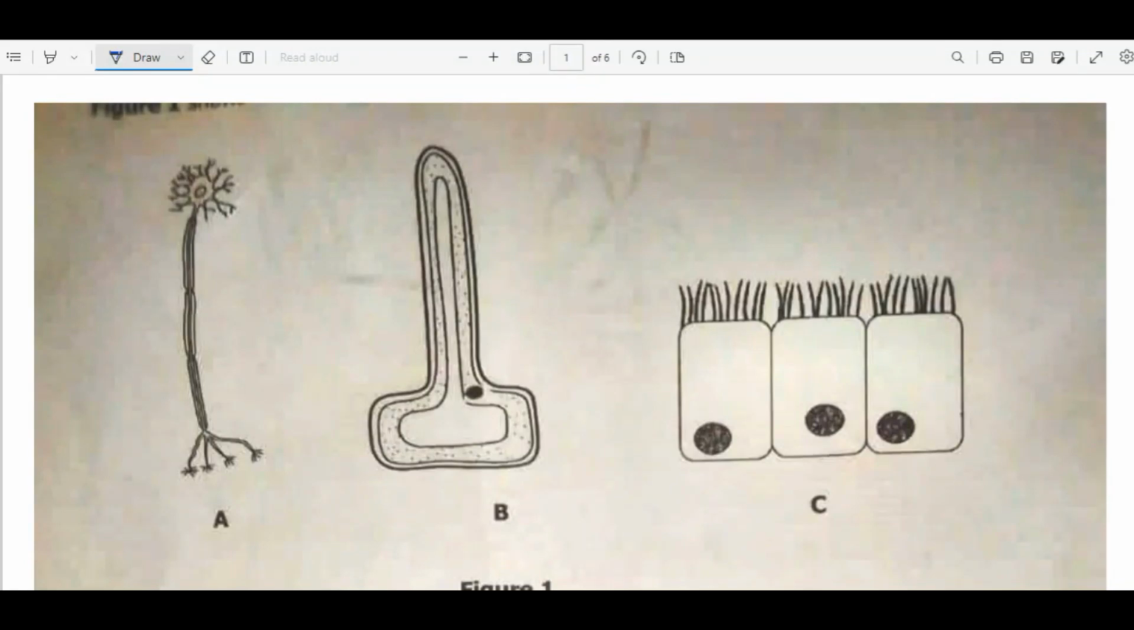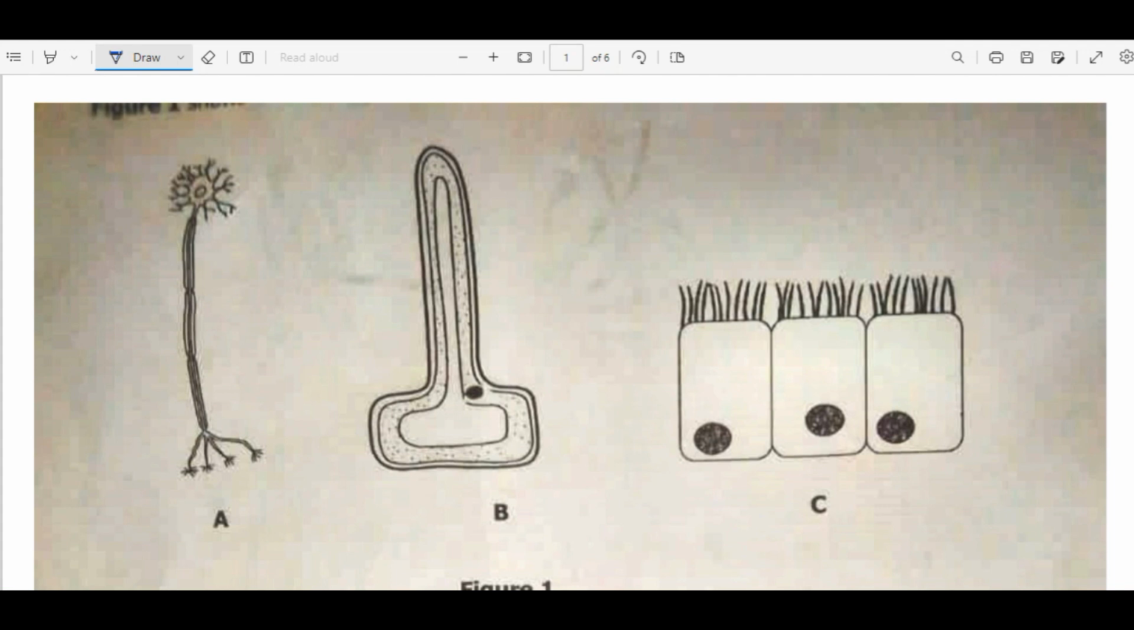Welcome folks. In this video we are going to look at question 1 from biology paper 2 for the year 2023. Now the question reads, figure 1 shows different specialized cells. So we have been given cells that are specialized in a specific role, like for cell A, there should be a specific role that it plays in animals.